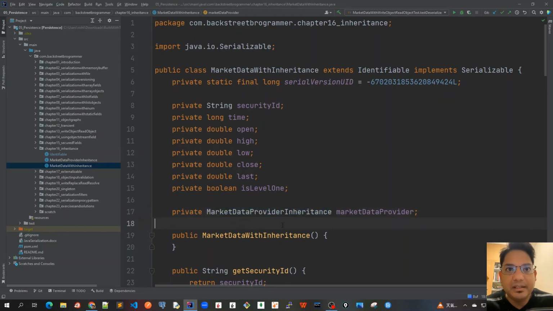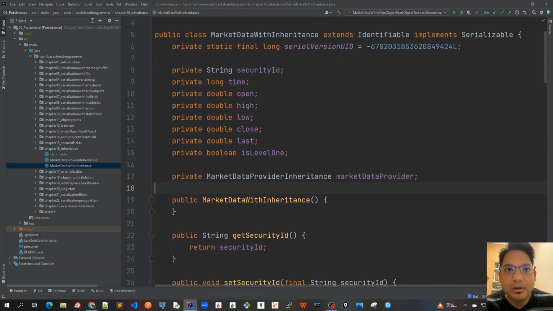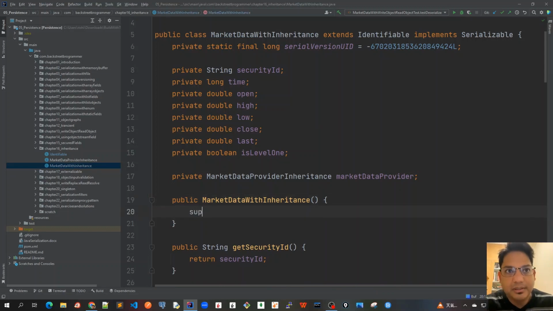So here, suppose I call new MarketDataWithInheritance without passing any constructor parameters.